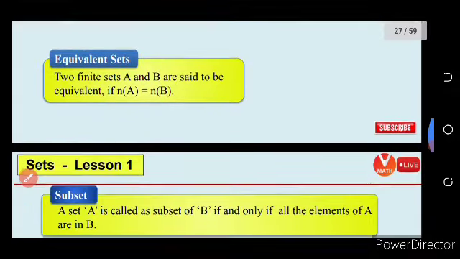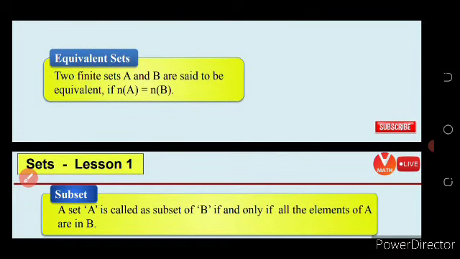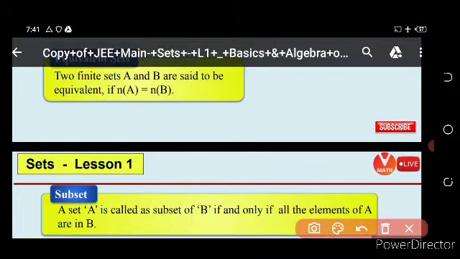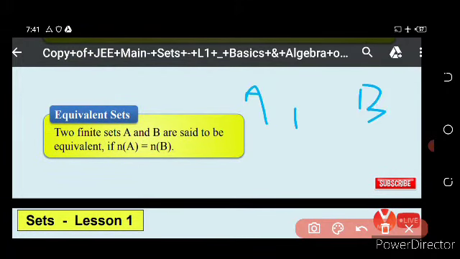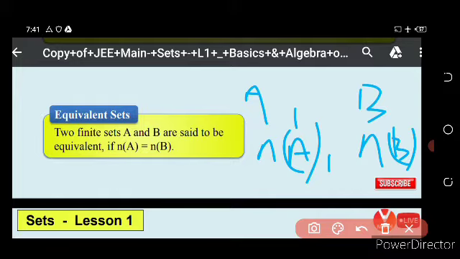Then come to equivalent set. Two finite sets A and B are said to be equivalent if n(A) is equal to n(B), that is, if their cardinality is the same. If we are representing two sets, A and B, and their cardinality is the same, then it is called an equivalent set.